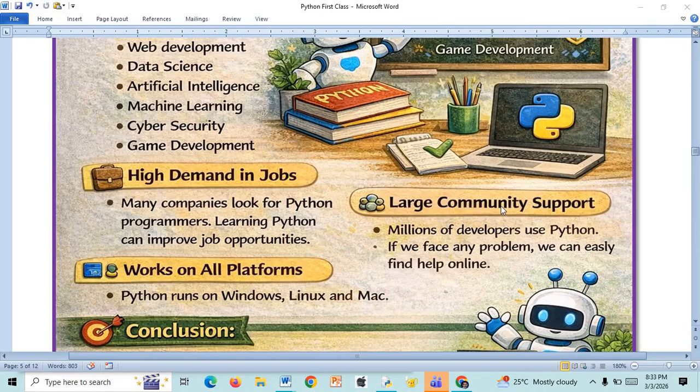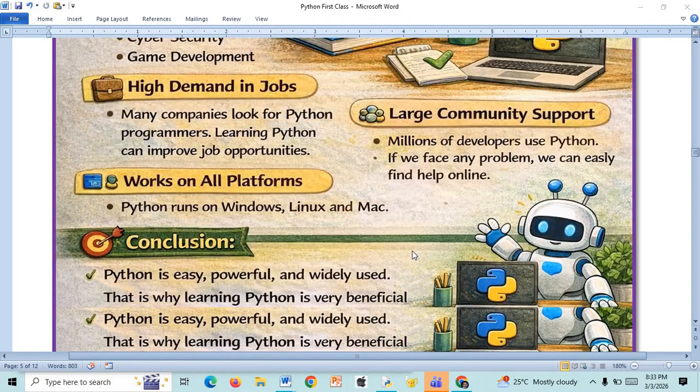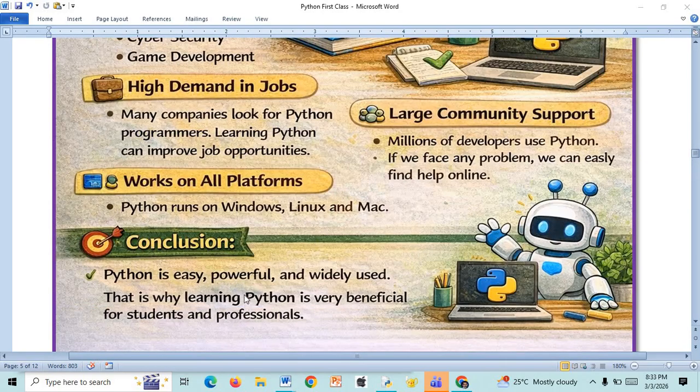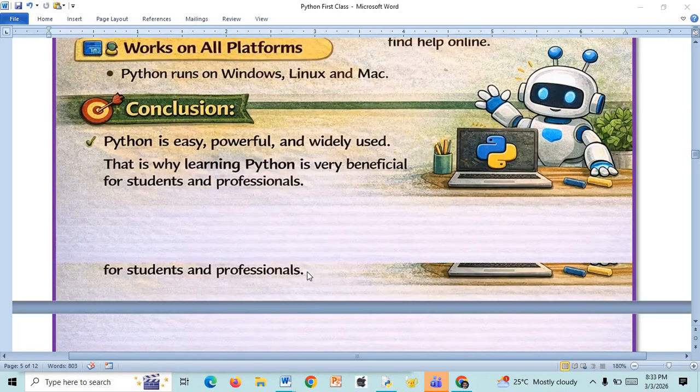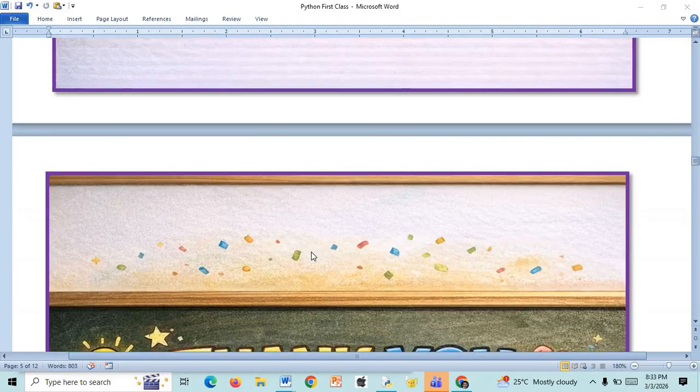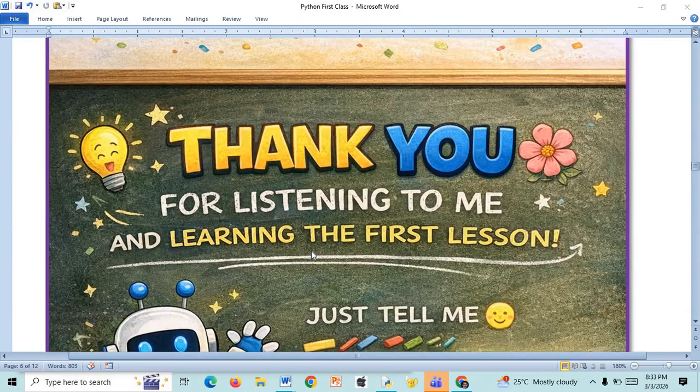A large community support is there. Millions of developers use Python. If we face any problem, we can easily find help online also. Let us conclude. Python is easy, powerful and widely used. That's why learning Python is very beneficial for students and professionals. Yes. Now thank you for listening to me and learning the first lesson.